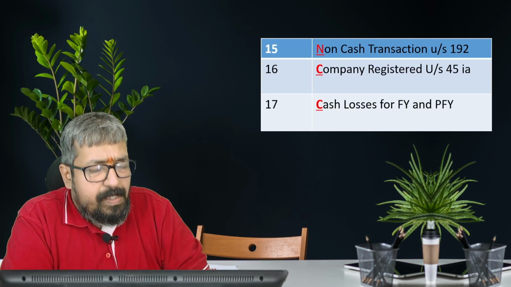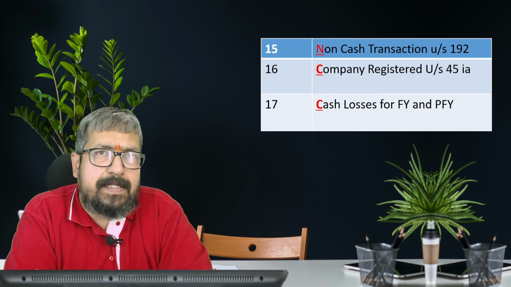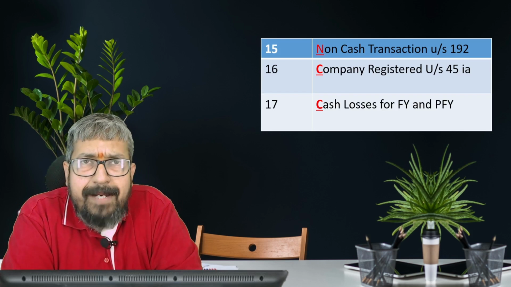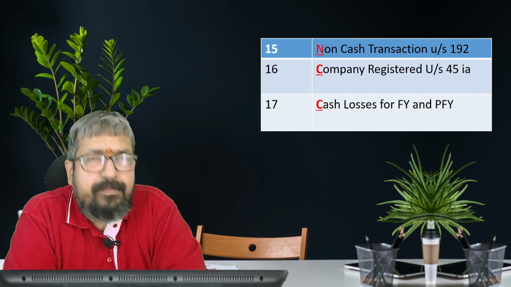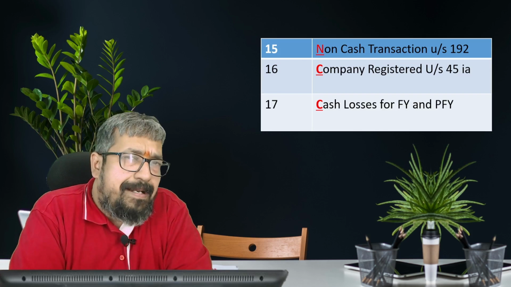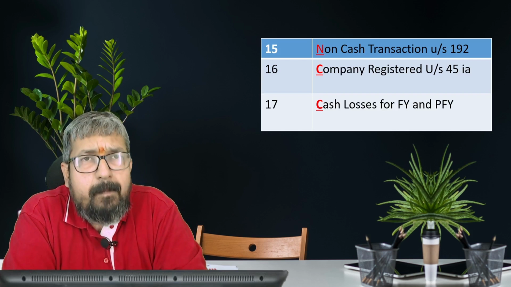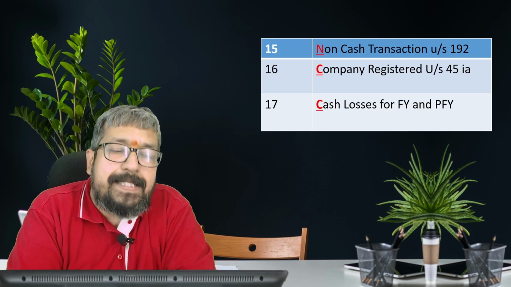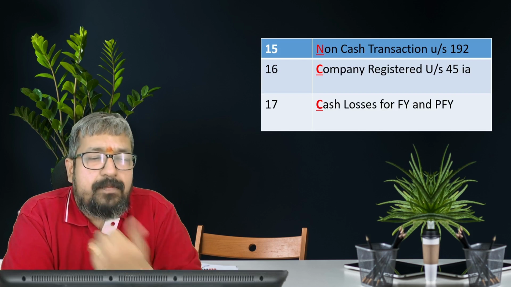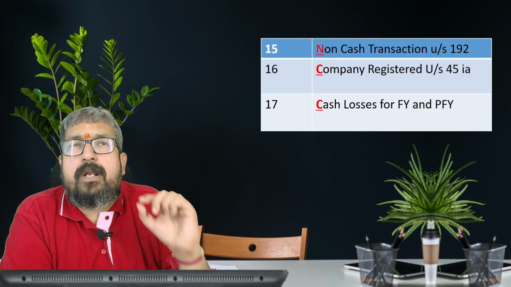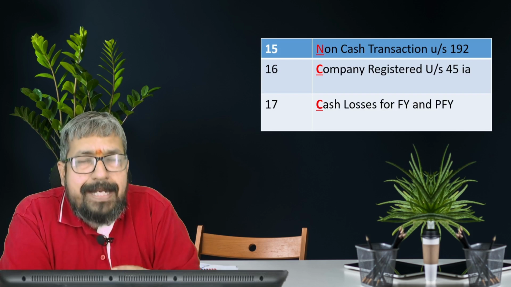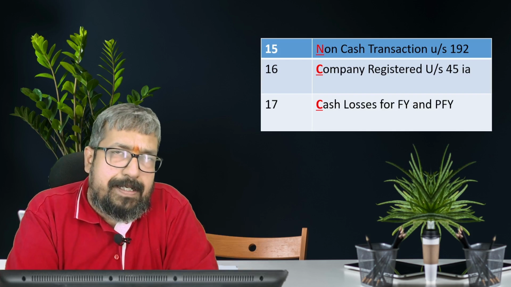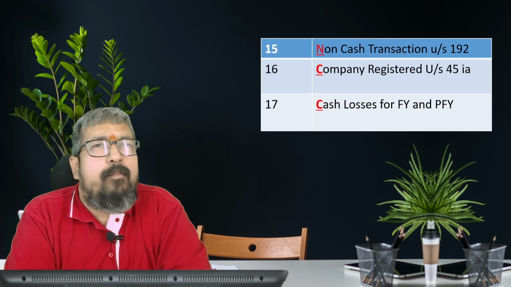Then the next one, you can use the mnemonic NCC: PIL, ACCURATE, then you have NRI, and now you have the NCC. NRI, my dear soldiers, I told you about the Nidhi company, the related party transaction, internal audit. Now NCC, that is what we say, non-cash transaction under section 192. Director or any person interested should not enter into any non-cash transaction with the company except for immovable property.